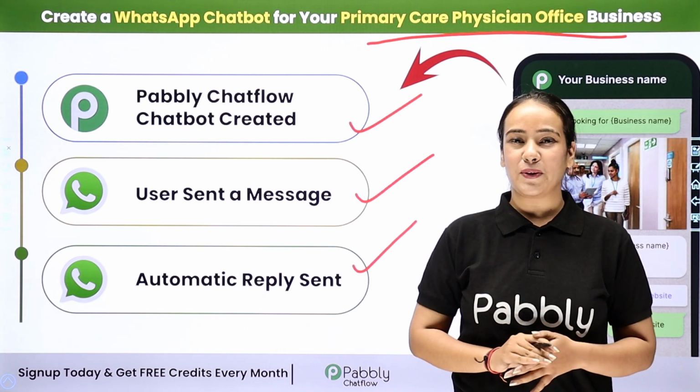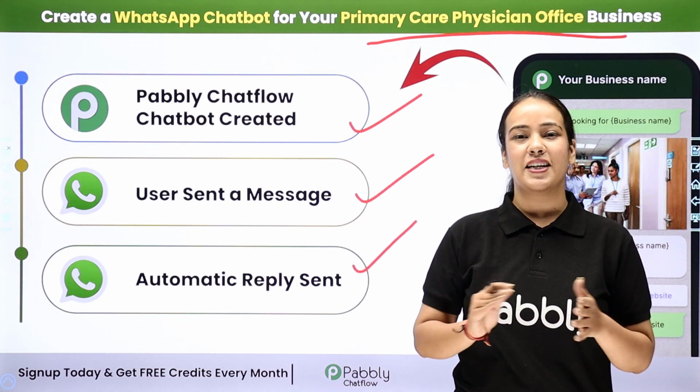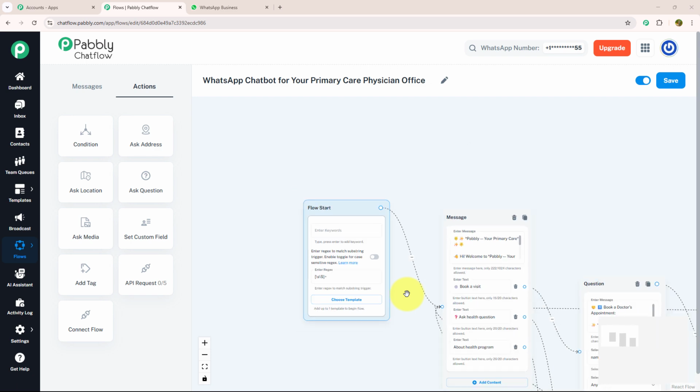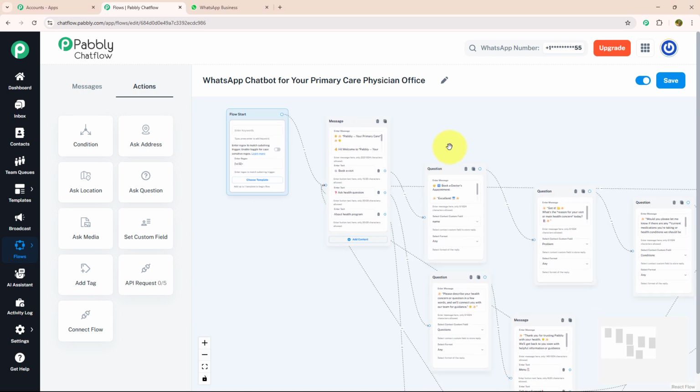If you want to know how to create this chatbot for your own business, then let me take you to my screen. Welcome to my screen. In today's video, we are going to learn how to create a WhatsApp chatbot for your primary care physician office using Pabbly Chatflow. This chatbot will automatically respond to people, collect their details and guide them through the inquiry process. So let's get started. As you can see, I have made this chatbot using Pabbly Chatflow.